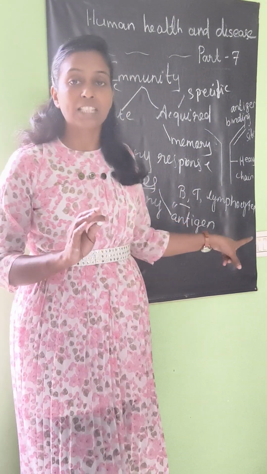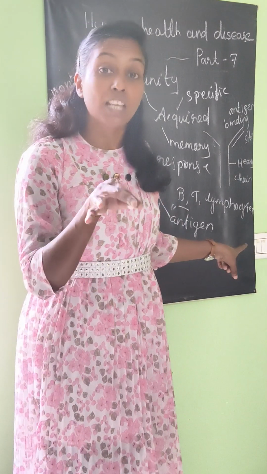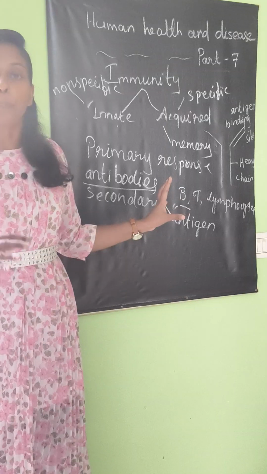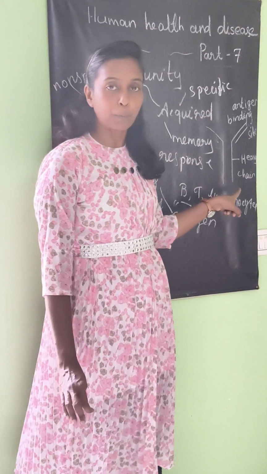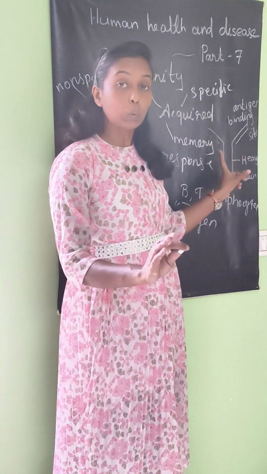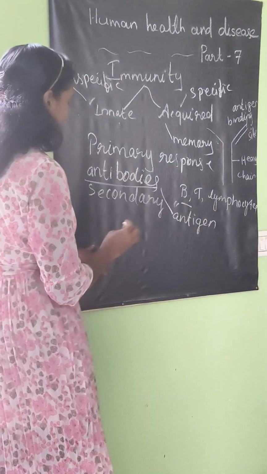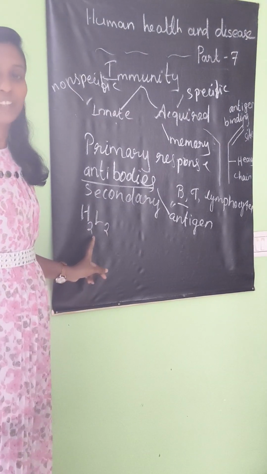The B lymphocyte is used to produce the antibody, and the T lymphocyte is used to support the B lymphocyte to produce the antibody. Now here you can see the structure of an antibody. It is almost a Y-shaped structure, and it has two heavy chains and two light chains.